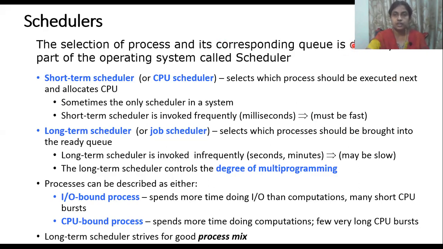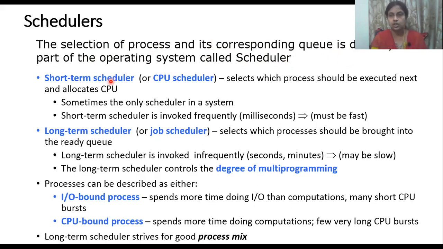The definition of scheduling is the selection of a process and its corresponding queue. We saw we have job queues, ready queues and device queues. To decide which queue a job should be in, we need one thing, and that is done by the part of the operating system called the scheduler. So what is a process scheduler? It will select the process and also decide which particular queue every job has to be placed in. In the scheduler, there are three types: short-term scheduler, long-term scheduler, and medium-term scheduler.